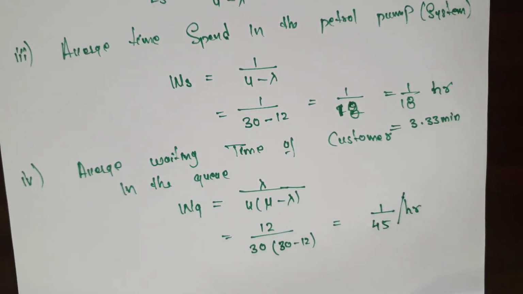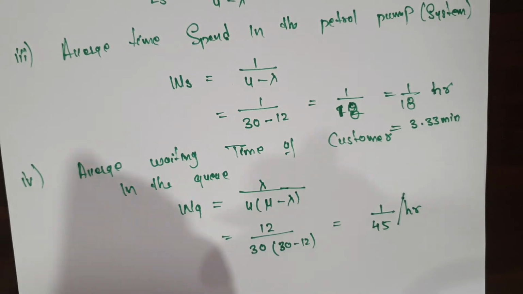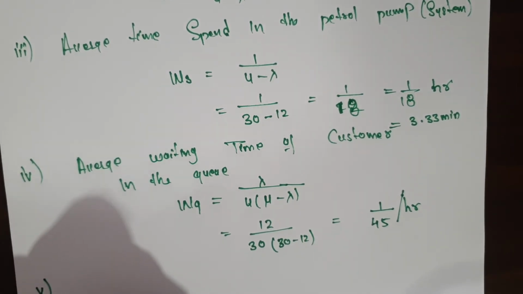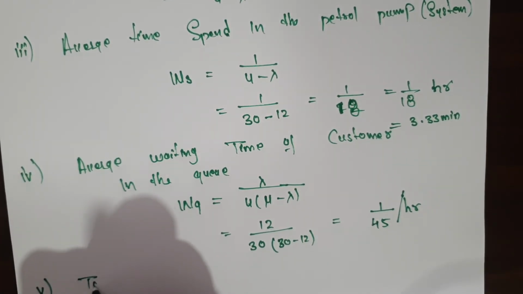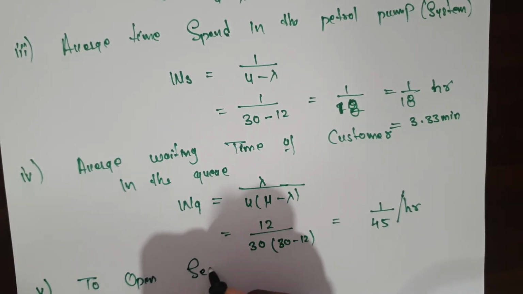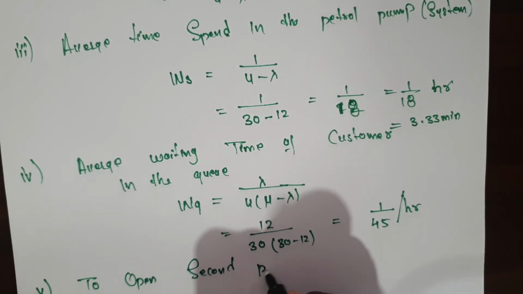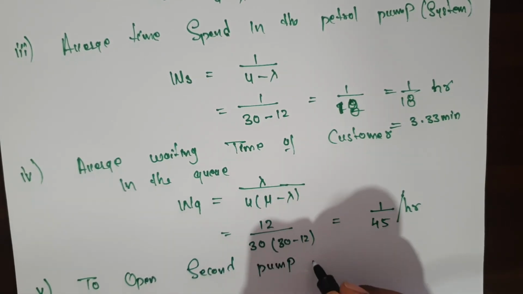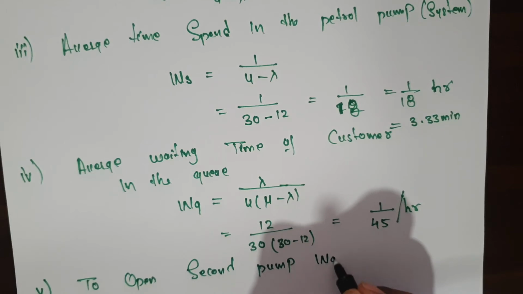And the last bit, after getting this average waiting time of the customer in the queue, the fifth bit, is to open the second pump. To open the second pump, what is the formula? That is indicated by WQ dash.